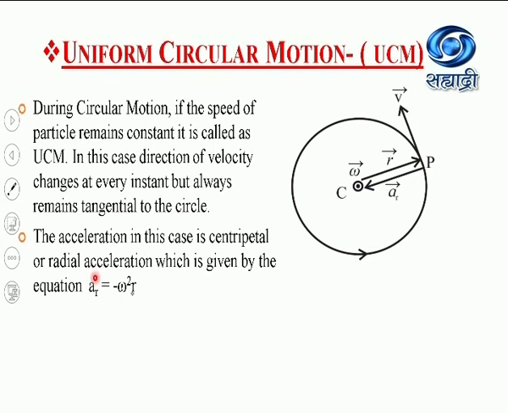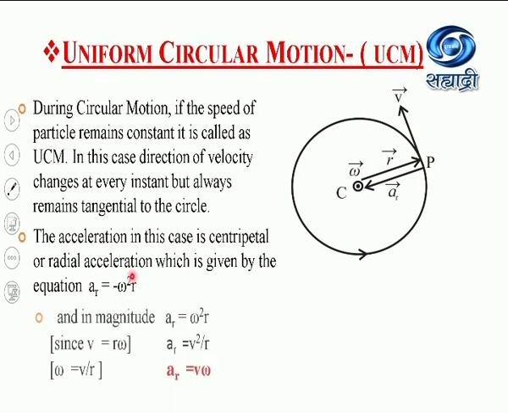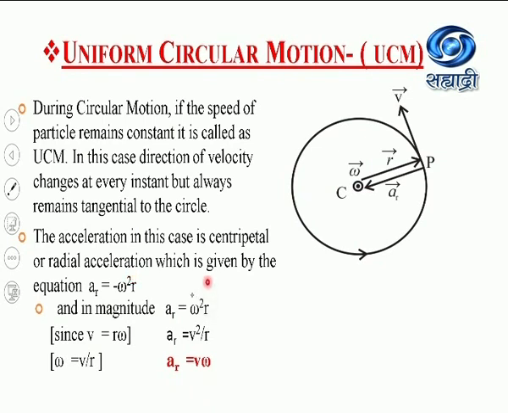So, a_R equal to minus omega square R. Now, in magnitude, this centripetal acceleration is given by a_R equal to omega square R. But again, we have seen the equation v equal to R into omega, so omega equals v upon R. Now substitute the value of omega in this equation. So I get a_R equal to v square by R, or we can write a_R equal to v omega.